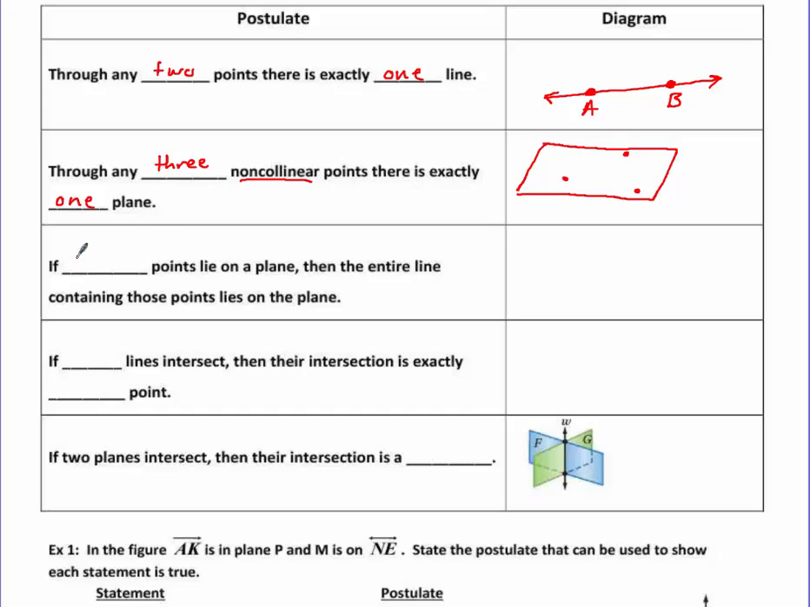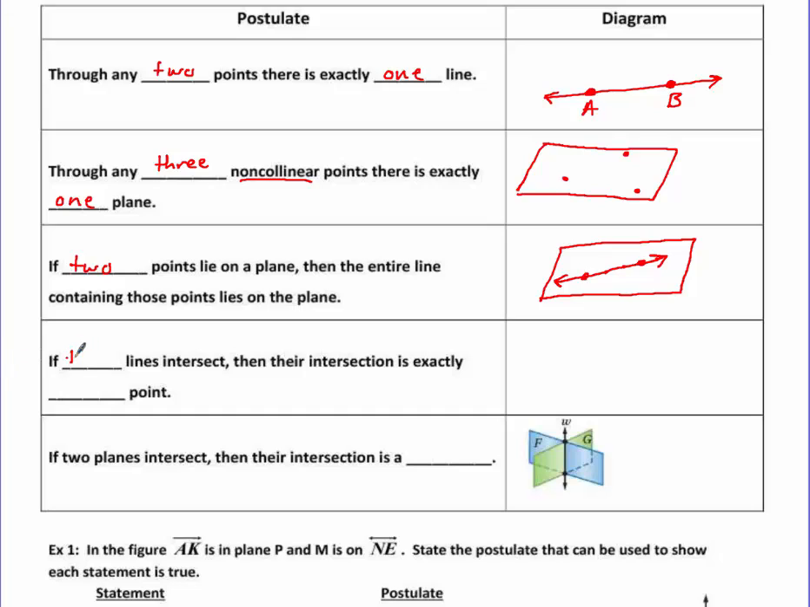The next one says if 2 points lie on a plane, then the entire line containing those 2 points lies on the plane. So that's just saying that if you have a plane, and in that plane there are 2 points, then the entire line that passes through those points also is in that plane. So that means any other points along this line are in that plane as well.